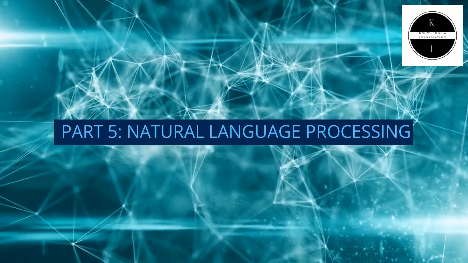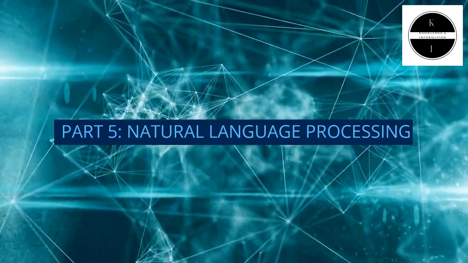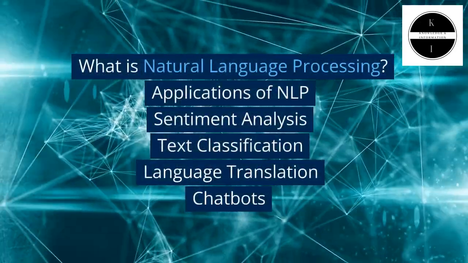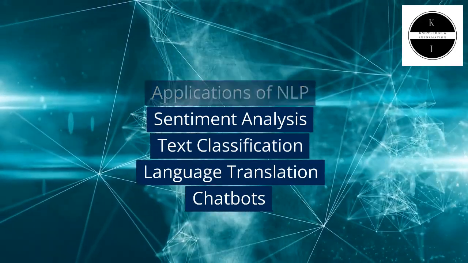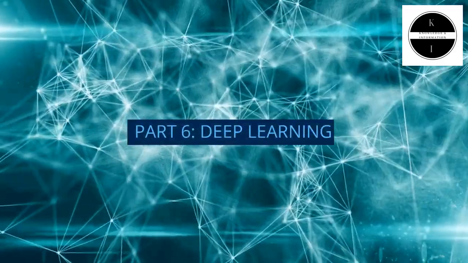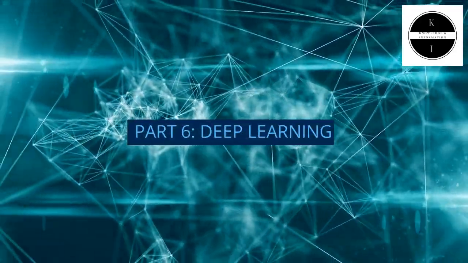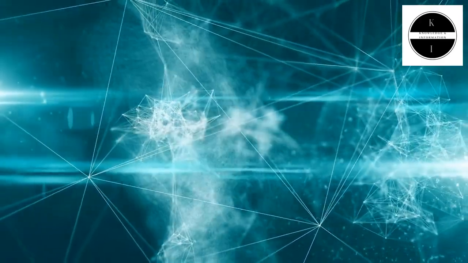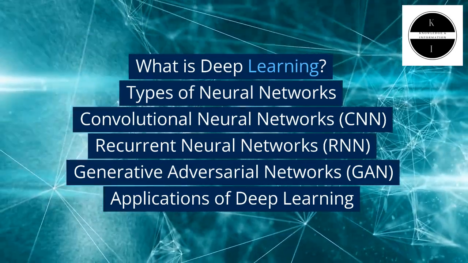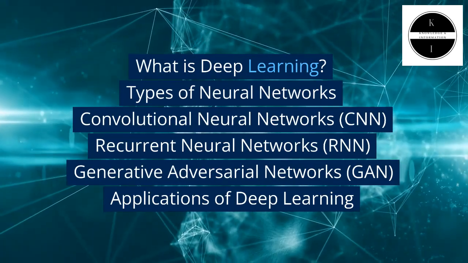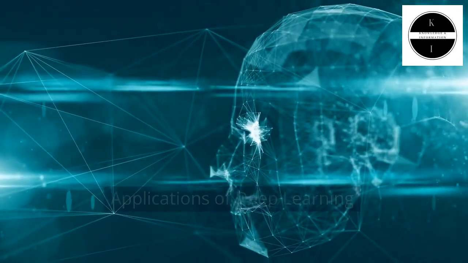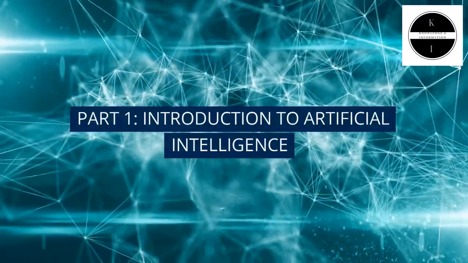Part 5. Natural language processing. What is natural language processing? Applications of NLP: sentiment analysis, text classification, language translation, chatbots. Part 6. Deep learning. What is deep learning? Types of neural networks: convolutional neural networks, CNN, recurrent neural networks, RNN, generative adversarial networks, GAN, applications of deep learning. Part 1. Introduction to Artificial Intelligence.